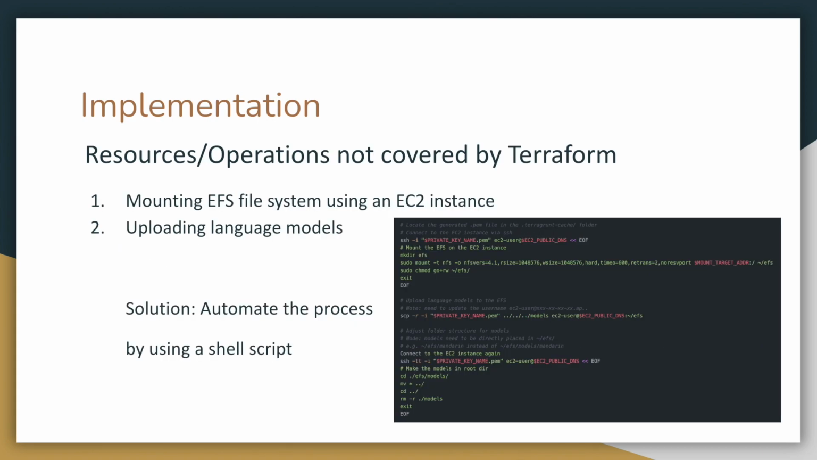However, although Terraform and Terragrunt can help us cover about 99% of the work for provisioning the infrastructure, there are still some resources and operations that are not covered by them. For example, we need to mount the EFS file system using an EC2 instance so that we'll be able to upload our language models to the file system that our worker nodes will be able to access. And the solution is also simple. We'll be able to automate the process by using a shell script to run the commands on our behalf.